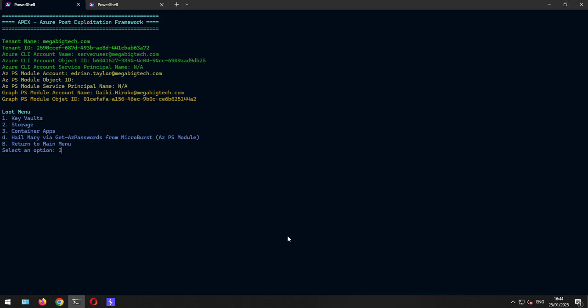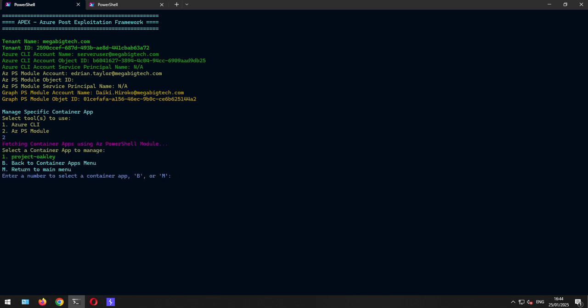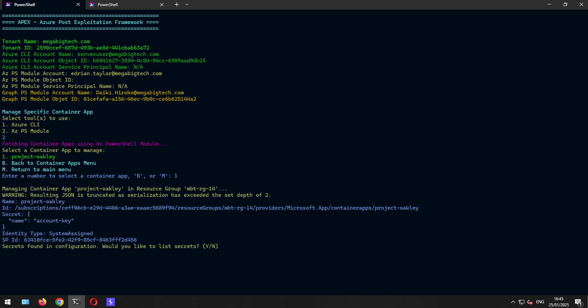So in that case, Adrian is capable of doing stuff to container apps. We are logged in via the PowerShell module, so let's use that. And in that case, you can now see that Get-AzPasswords is also trying to get container app details. I'm not 100% sure why it's not working in that case. So maybe it's again related to what rights this user has to which objects. But in that case, we can see, hey, there is a container app, project Oakley.